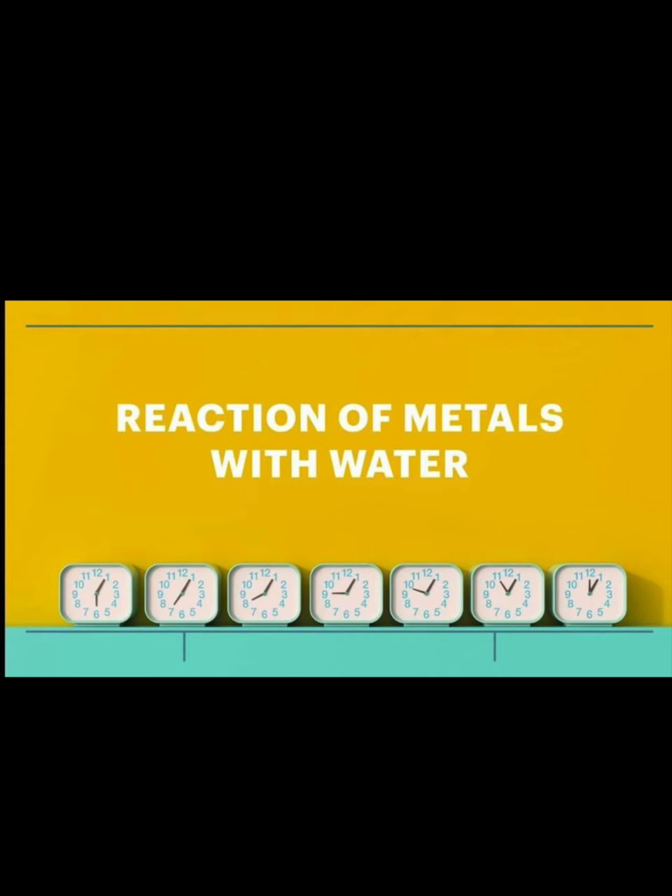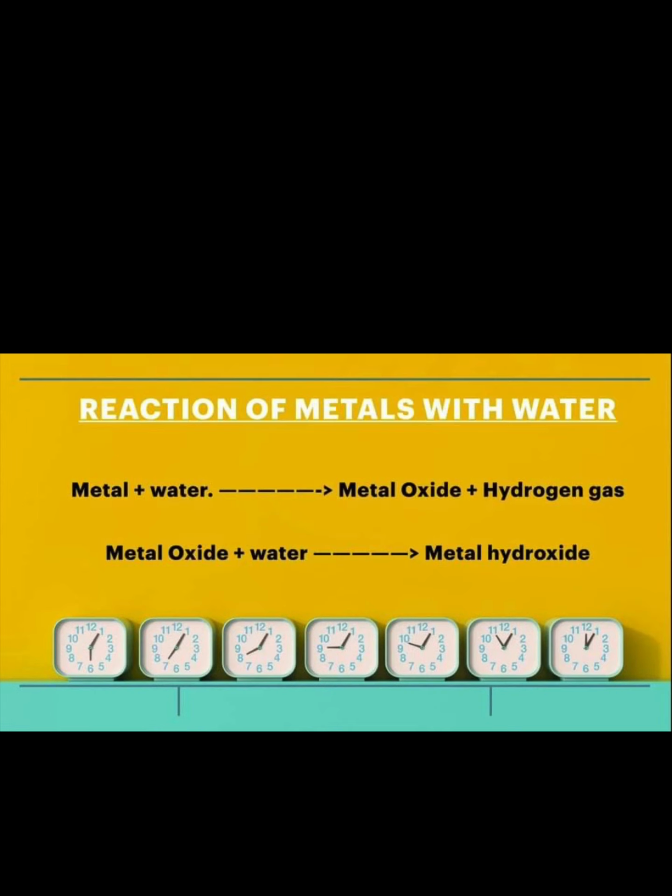One is reaction of metals with water. When metal is reactive with water, metal oxide and hydrogen gas is formed. What are the products formed here? Metal oxide and hydrogen gas.